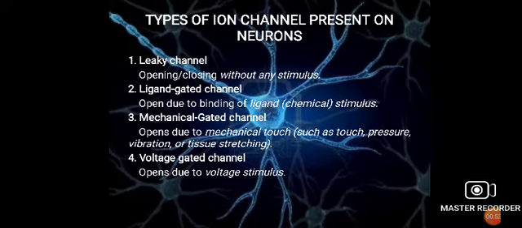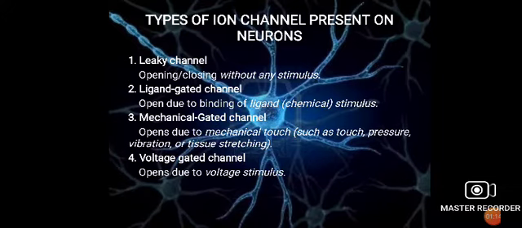Next, the ligand gated channel is present on neurons. This channel opens due to the binding of a ligand, that means a chemical, which stimulates the neuron for functioning.